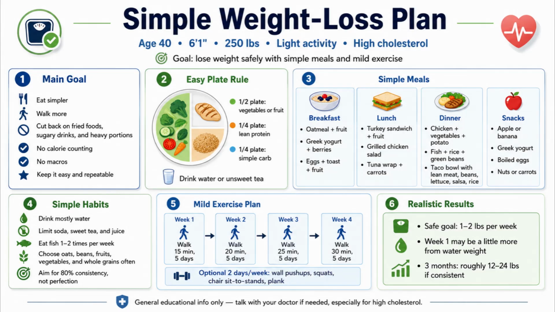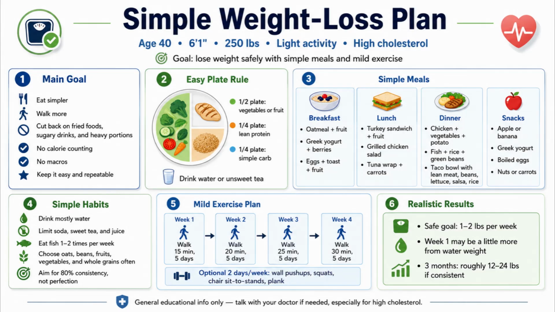Drink mostly water, limit soda and sweet tea, eat fish once or twice a week, and choose things like oats, beans, fruits, and vegetables more often. And I love this part: aim for 80% consistency, not perfection. That's what makes this sustainable.